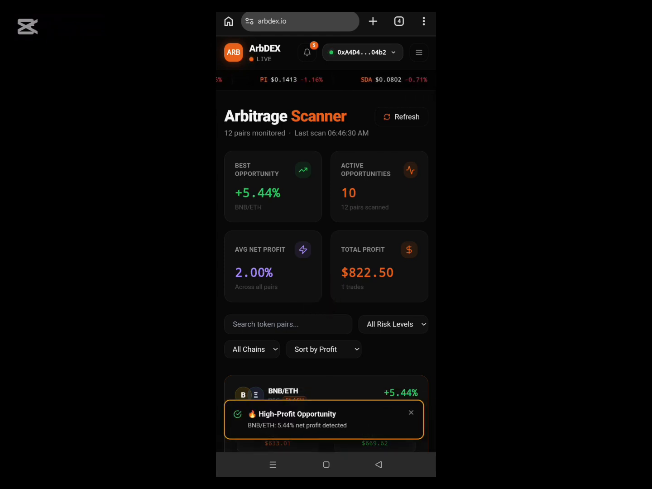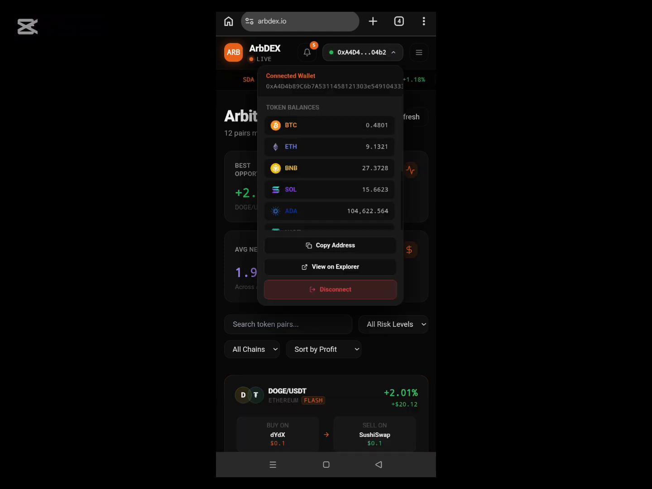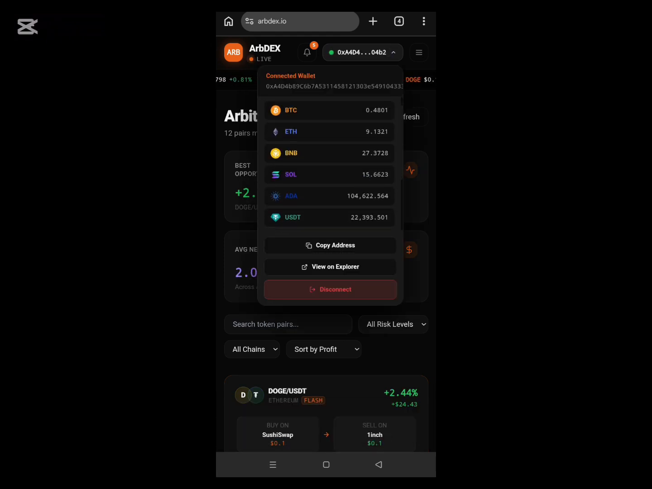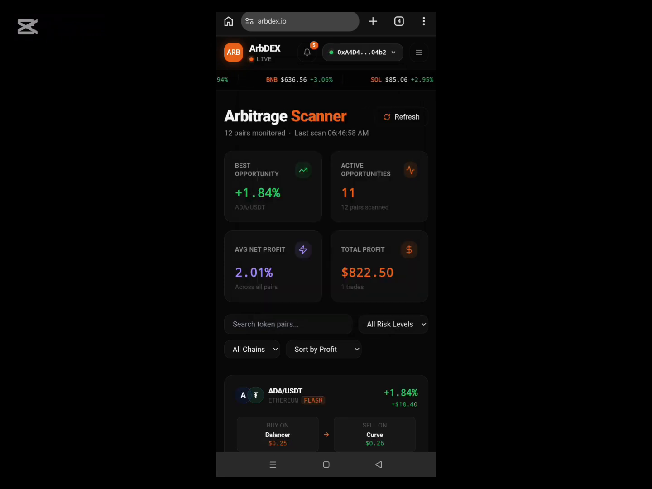And I want to show you this inside my wallet also. Look at my wallet, the USDT. Now you can see my USDT has gone to 22,393.501 USDT. Good. So this 822 I made now has been added to my USDT balance. You see it has gone up. It was 21,500 something before, if you remember. Now it's 22,393. So I've successfully made $822 from this trade. This is how this thing is done.